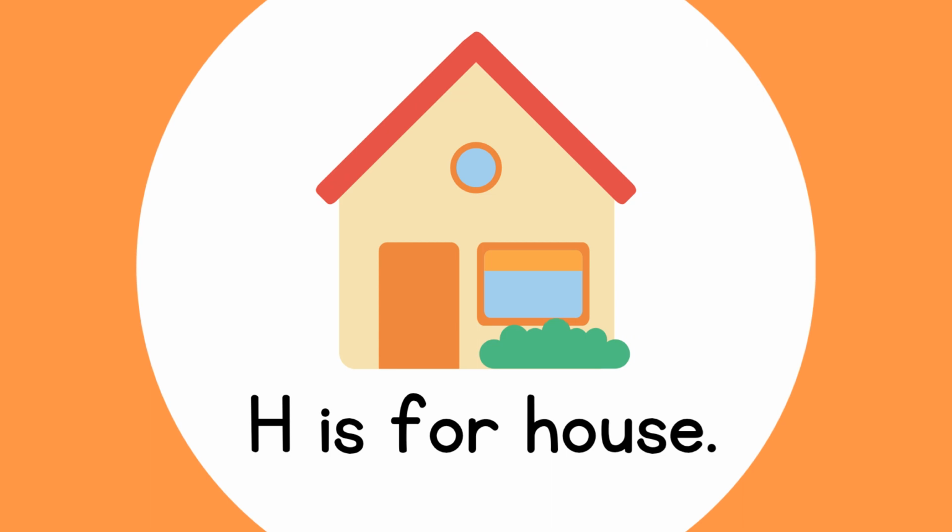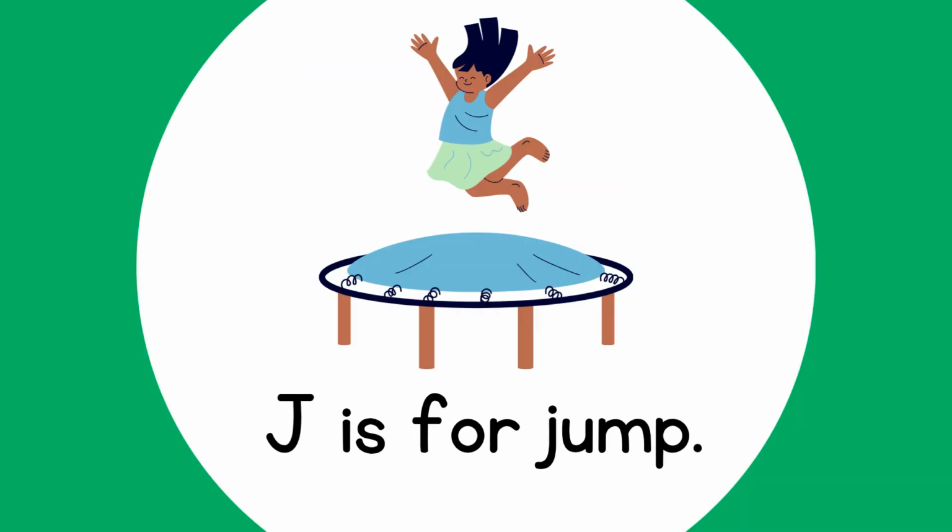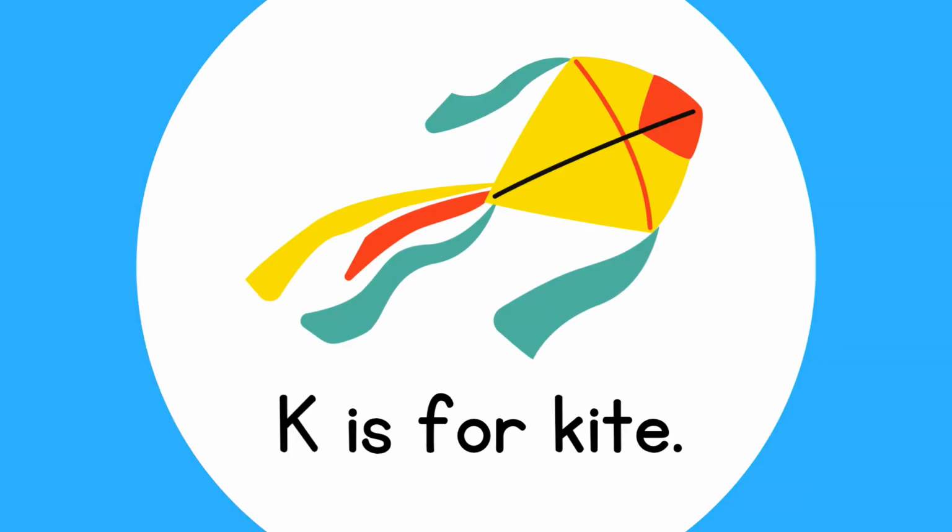H is for house. I is for iguana. J is for jump. K is for kite.